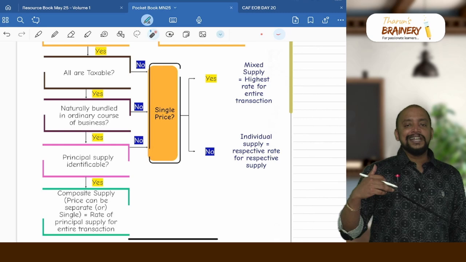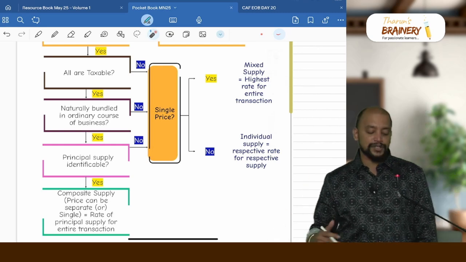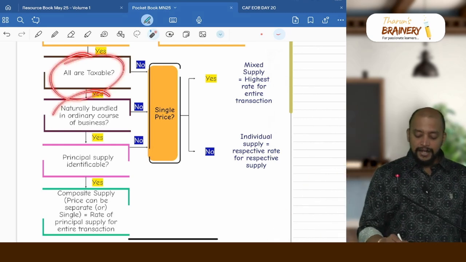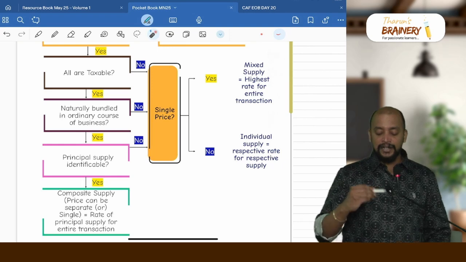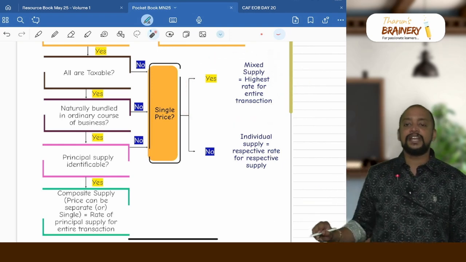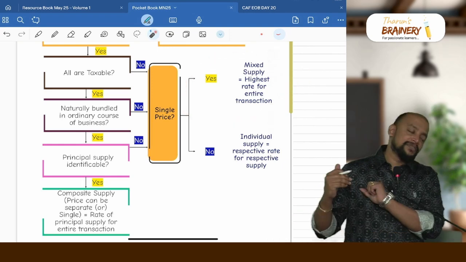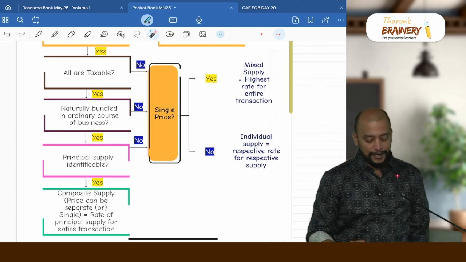Inverter and battery, inverter for 20,000, battery is for 10,000. Now in this case all are taxable, naturally bundled, no, not naturally bundled. So is it for a single price? No, it is not for a single price, therefore it will be individual supplies, inverter taxable separately, battery taxable separately.